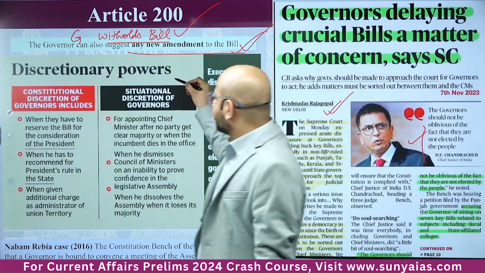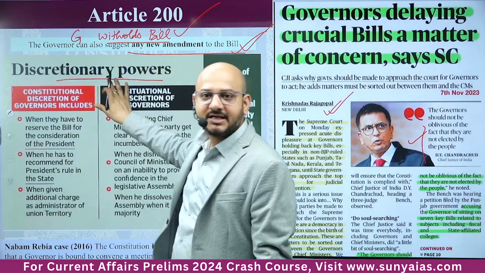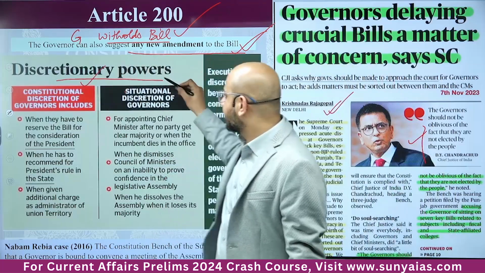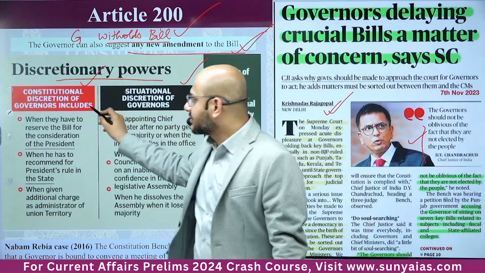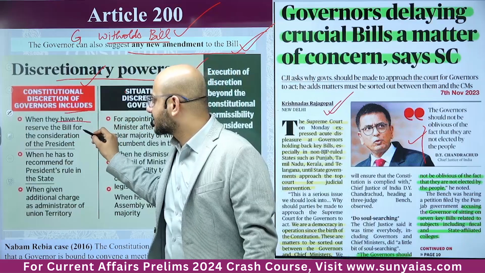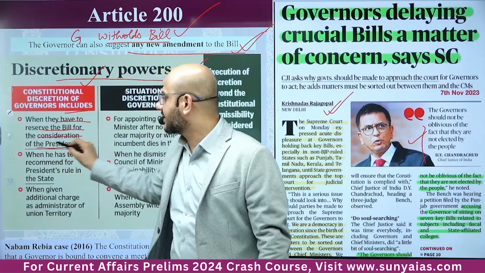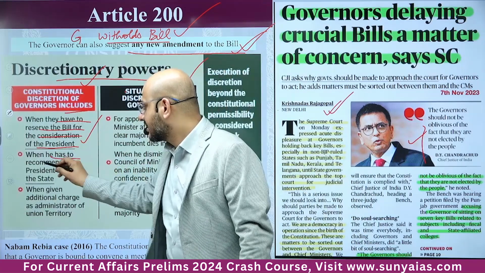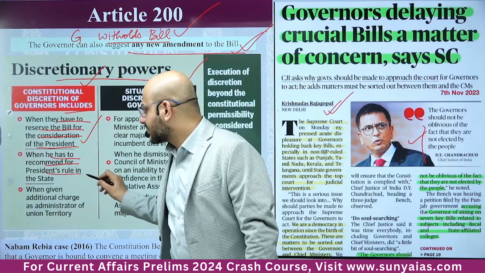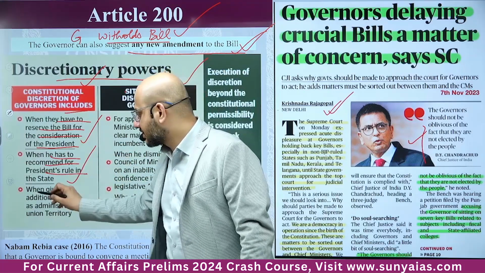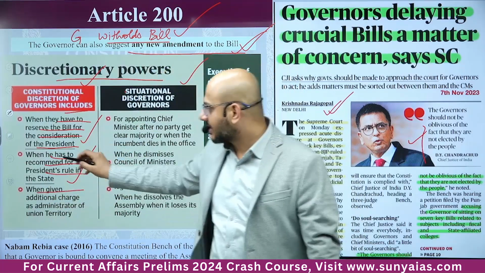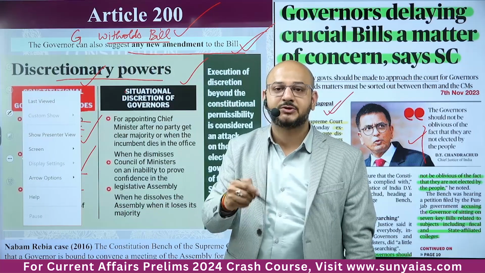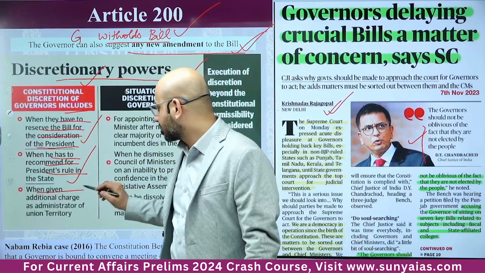So certain discretionary powers are there. The question will be made from here on discretionary power in the exam. Constitutional discretion and situational discretion. Constitutional discretion is when they have to reserve the bill for the consideration of the president. This is a constitutional discretion. When he has to recommend president's rule in the state, it's also constitutional discretion. Tell me the article. Which article has given this power to him? In the comment box, I want to see how much you can remember the static portion of the polity.